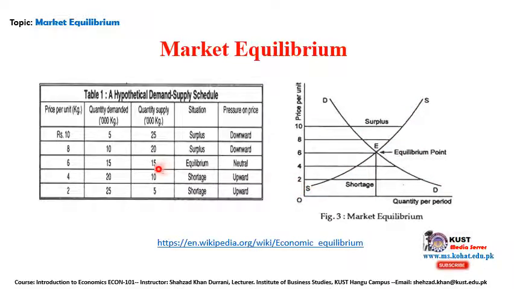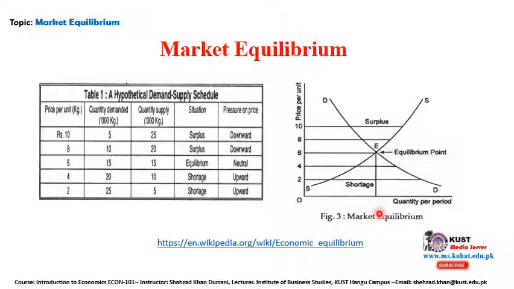Now, for example, the price is 2 here. So I take 2 here, and the quantity demanded is 25. This is the point where the quantity supplied is 5. This is the quantity per period, the quantity supplied, clear? Then there is an increase in the supply, so you can see the increase. This is actually called the equilibrium point, clear? This is called the equilibrium point.